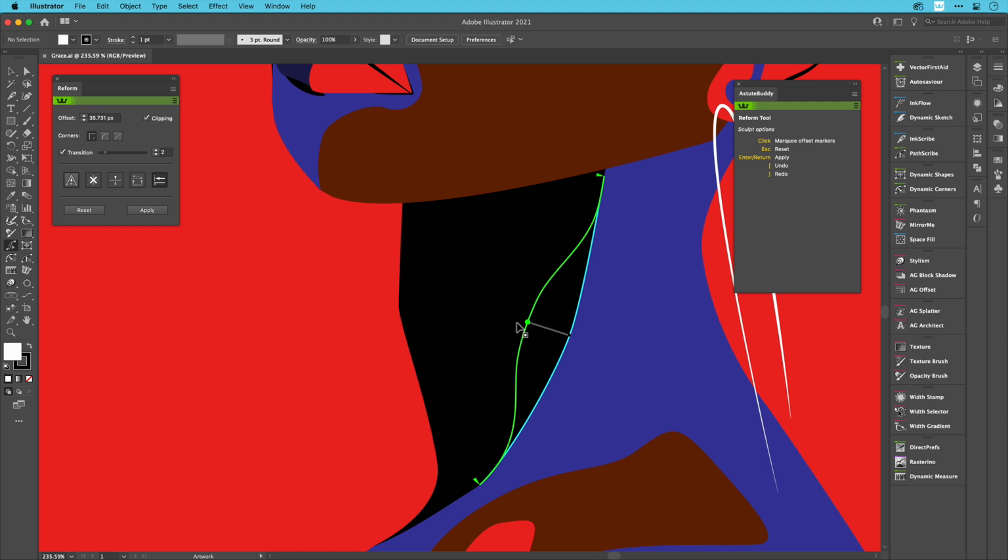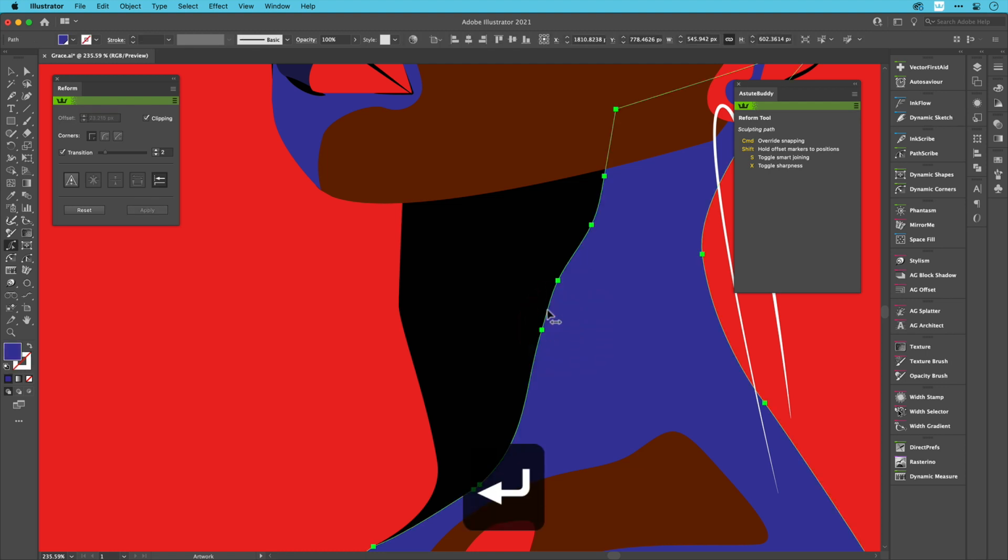Applying the same reshape to the same path, by ticking the transition option, it can clearly be seen that the change from the original path to the new reshaped portion is much smoother. Using the Enter or Return key to fix this change shows that the resultant reshaped path segments are all smooth.